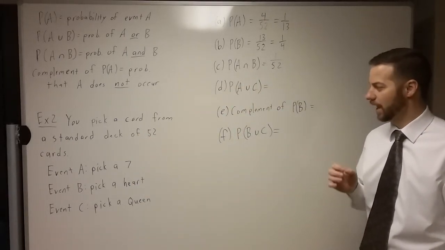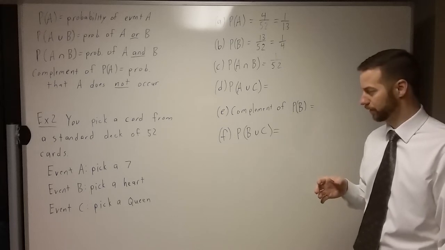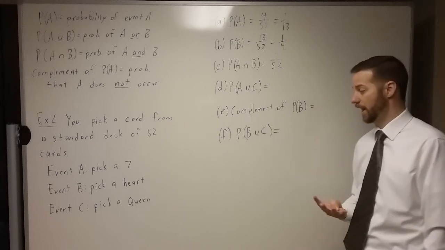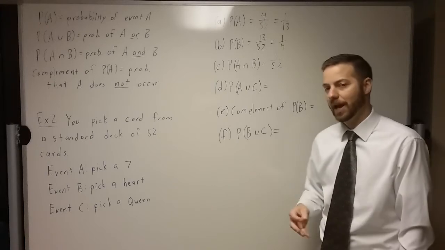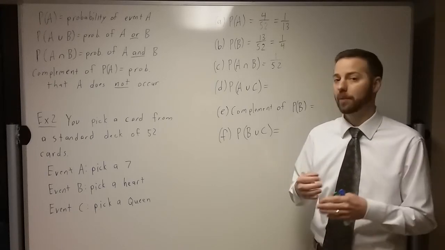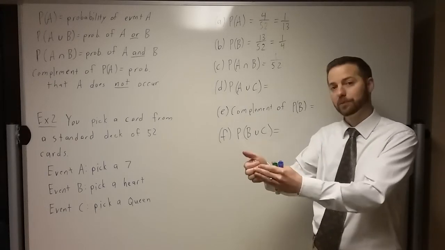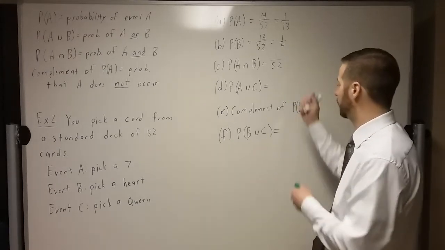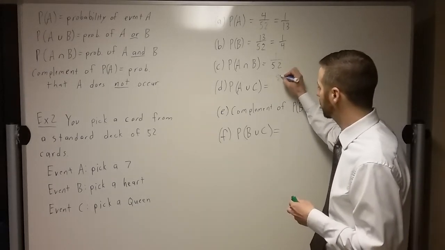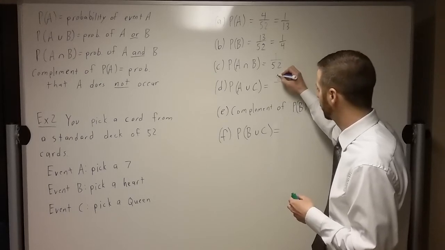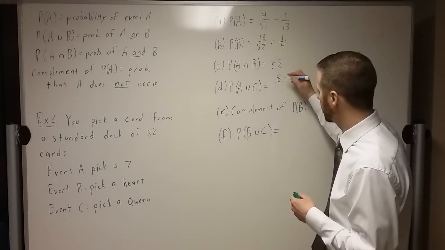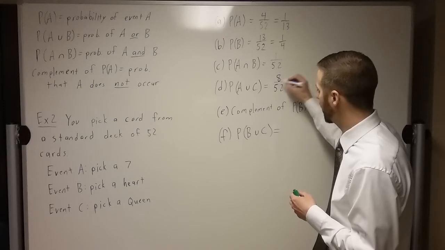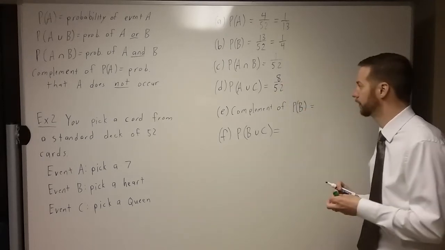Well, we need to think. How many 7s are there in a deck of cards? We got 4, right? How many queens are there in a deck of cards? That's another 4. So how many total desired outcomes do we have now? We've got 4 7s, 4 queens, which means we have a total of 8 cards that would be a desirable outcome. If you pick a 7 or a queen, it's good. And so we've got 8 out of 52 for desired outcomes.